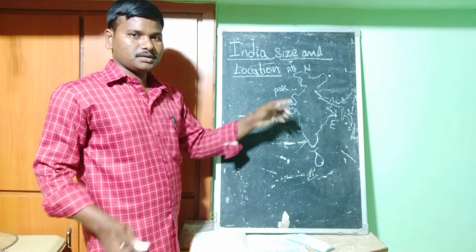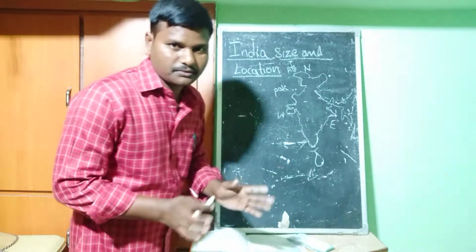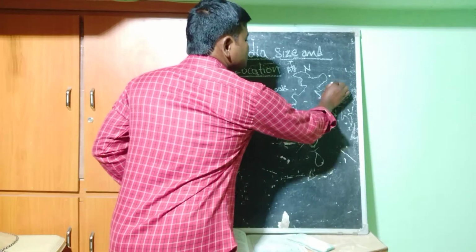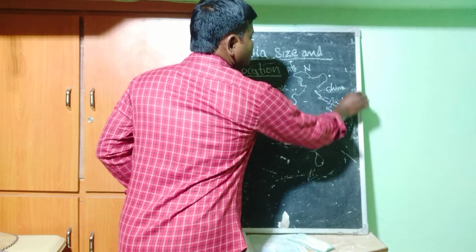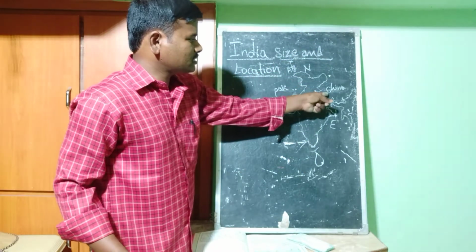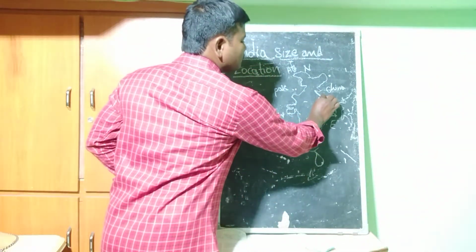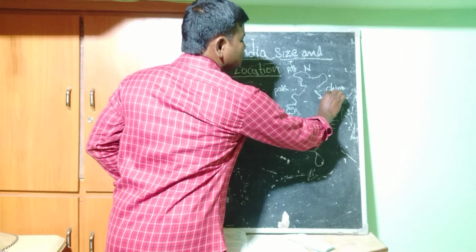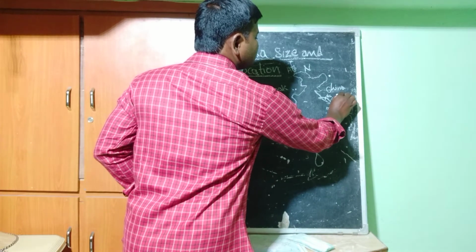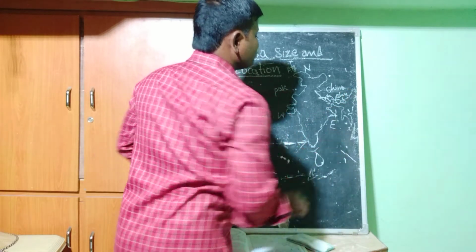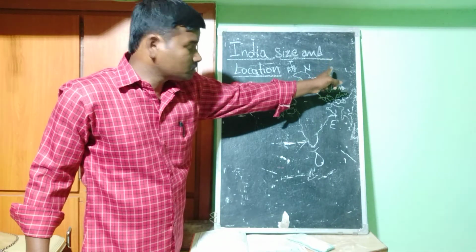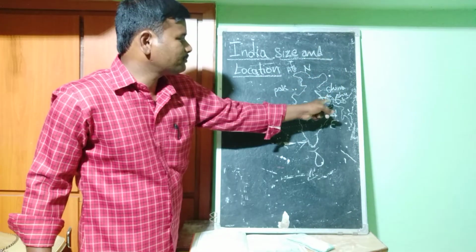Two countries are towards the northwest, understand? And another one here, China, is towards the north part. And also Nepal, next to Bhutan. These three countries are towards the north part of India.